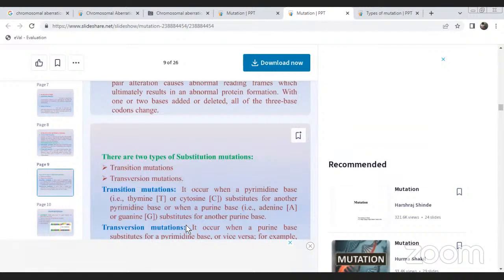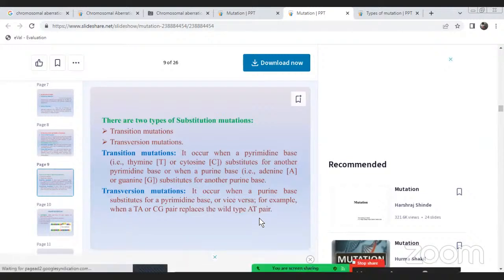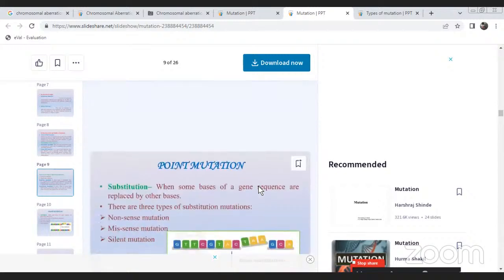And transversion mutation occurs when a purine base substitutes for a pyrimidine base, or vice versa. Transition means only replacement of pyrimidine by pyrimidine, and purine by purine. Transversion mutation means a purine base is substituted by a pyrimidine base, and vice versa. For example, a TA or CG pair replaced by AT pairs.